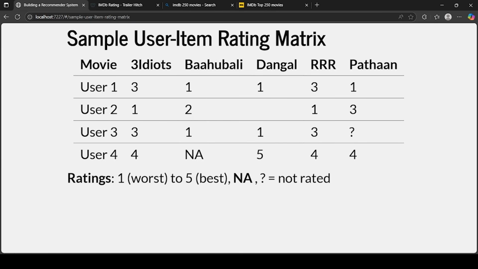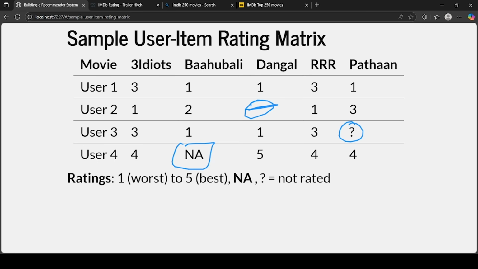User 1 has rated this many movies, user 2 has rated some movies, and some values are shown as null, or a question mark, or NA, which you might see in a data set.